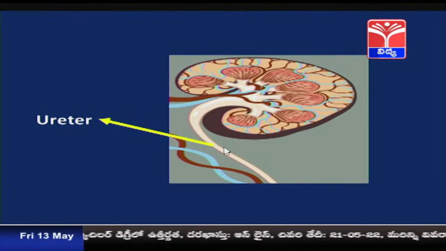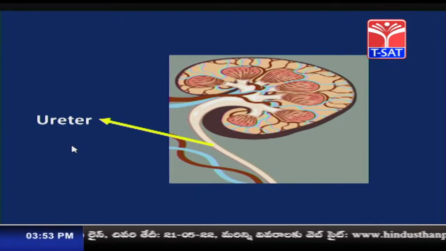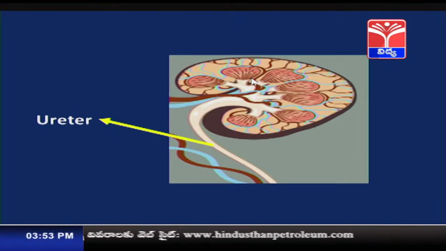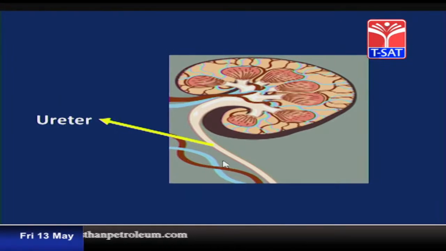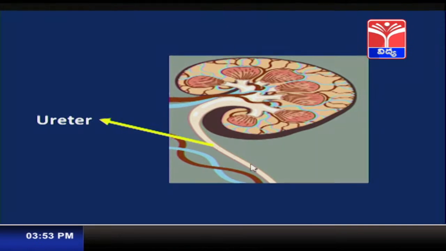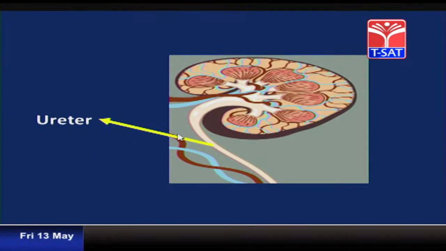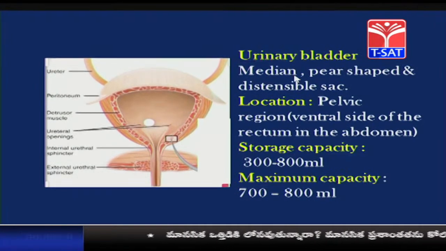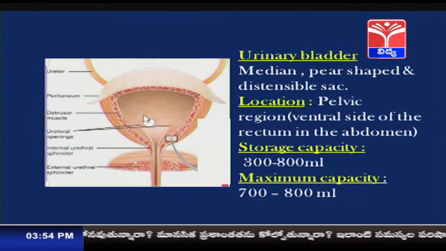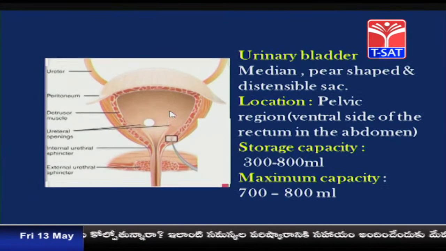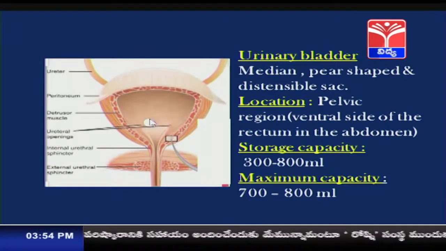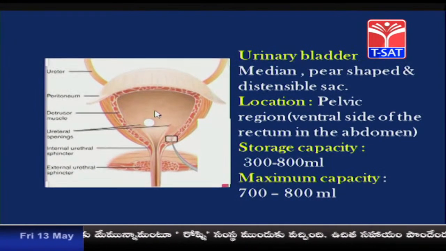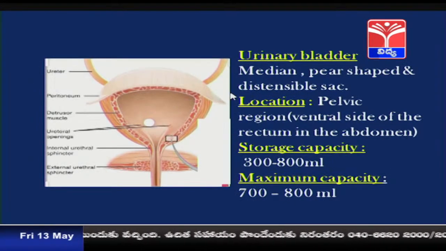What is the function of the ureter? The ureter helps in the propulsion of the urine produced by the kidneys into the urinary bladder, due to the presence of smooth muscles in the wall of the ureter. Now, students, this is the urinary bladder. A single urinary bladder is present, which is median, that is, centrally located. It is a pear shaped, distensible sac. Distensible in the sense that the walls of the urinary bladder are able to stretch out, so it can increase in its volume.